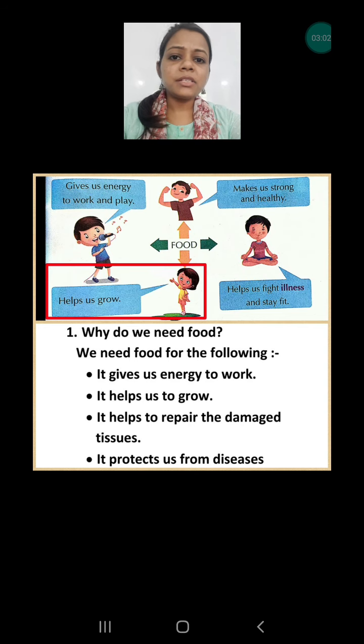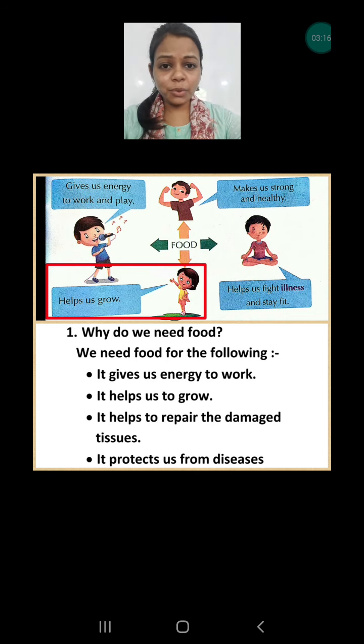Next, it protects us from diseases. Yes, of course, and I can give you a very practical example. For the last 1.5 years, we have been eating the kind of food that will increase our immune system. Why? So that we can be protected from the coronavirus. If we are eating nutritious food, then our body will have the capacity to fight against diseases.